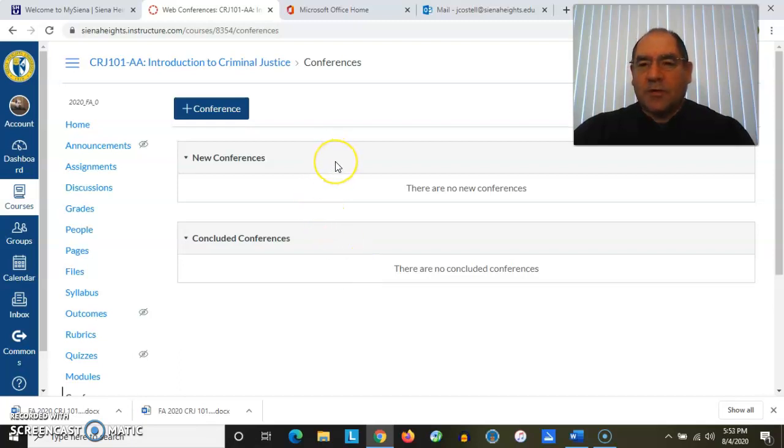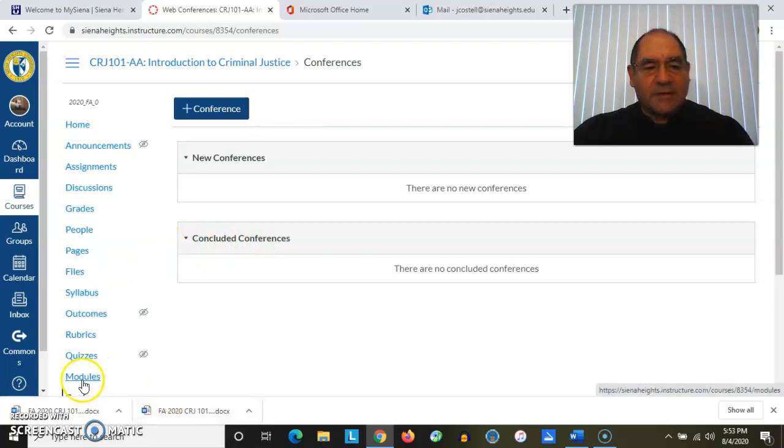On the regular course dates and times that we're scheduled to meet, I would expect you to sign in on your computer or your phone, look under New Conferences to get access to that day's session. And there will be an icon over here on the right-hand side, and when you click on that, you'll join the session. If I've recorded a session, and you are unable to attend a live session, you'll be able to access it under concluded conferences. But again, that's only if I've recorded it, which I plan to do.